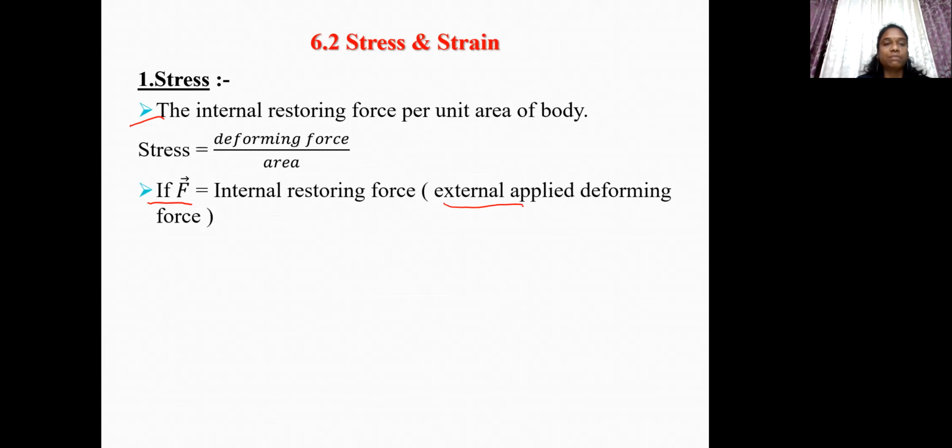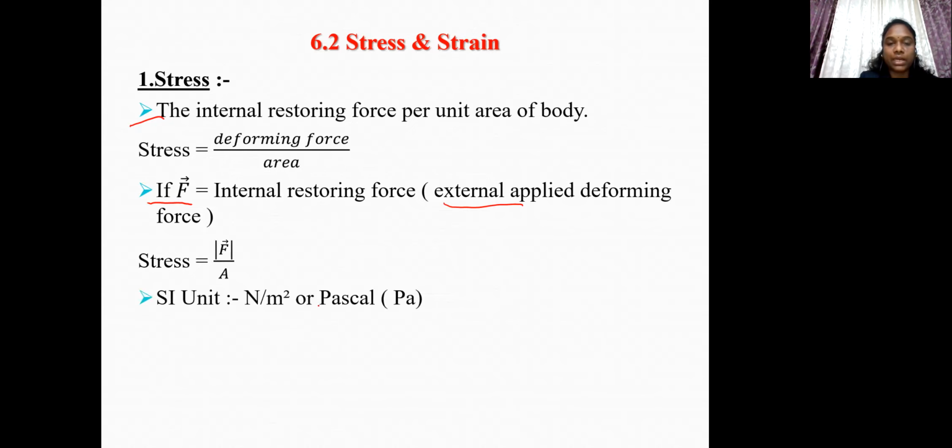Then as per definition of stress, we can write equation for stress as stress is equal to magnitude of F bar upon A. Let us write SI unit for stress, and it is Newton per meter square or Pascal.